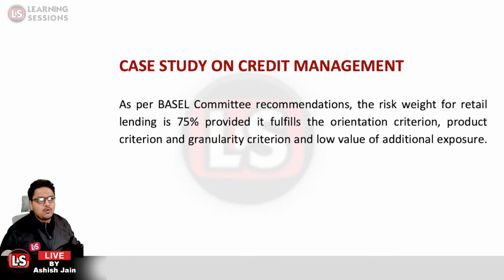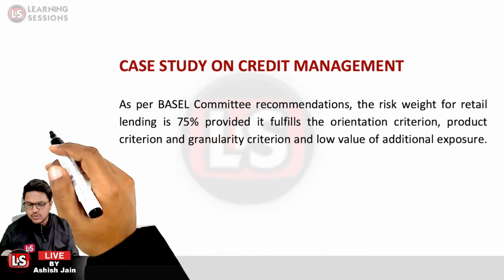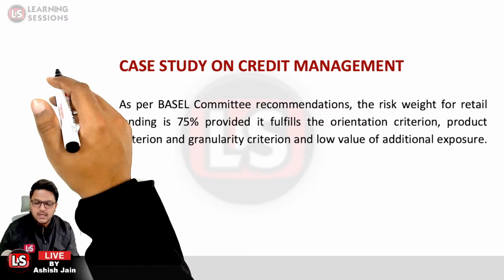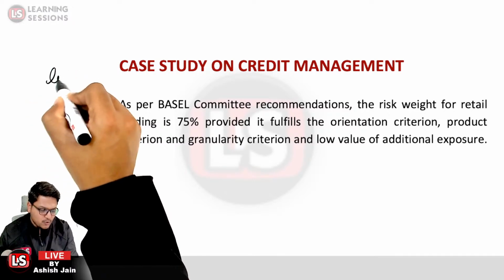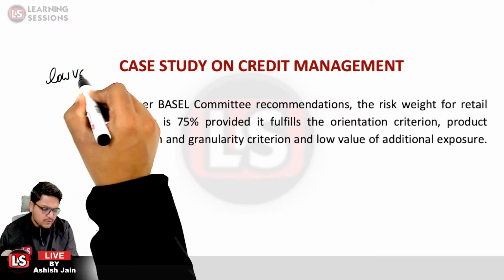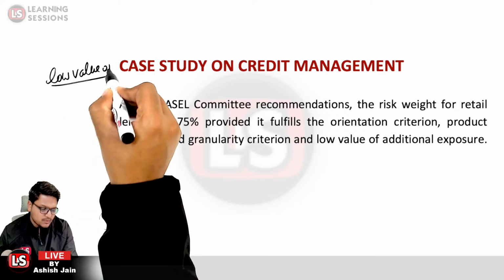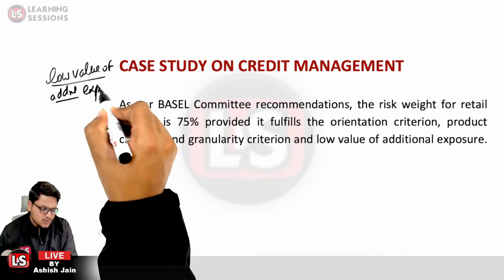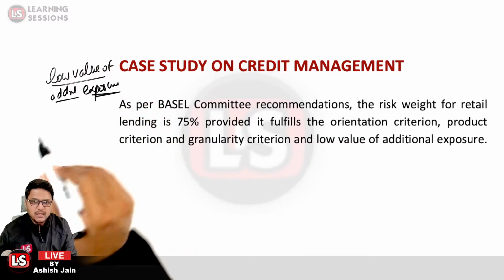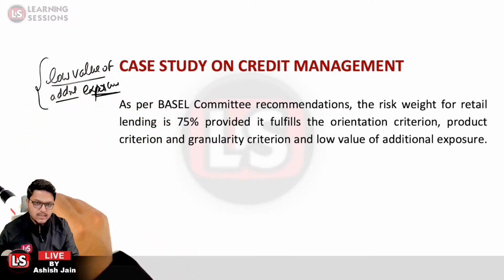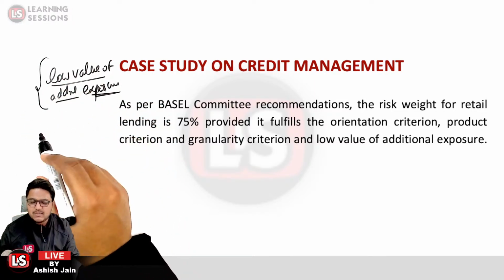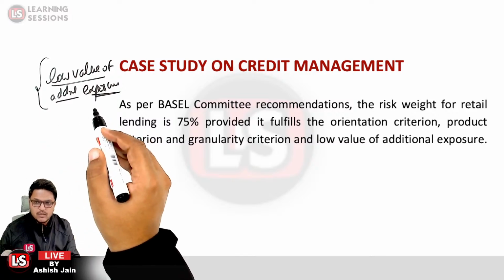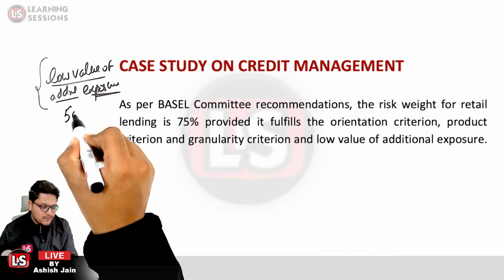The fourth one is related to low value of additional exposure. So what does it indicate? It indicates that the maximum loan which can be sanctioned under the retail portfolio is basically limited to 5 crores.